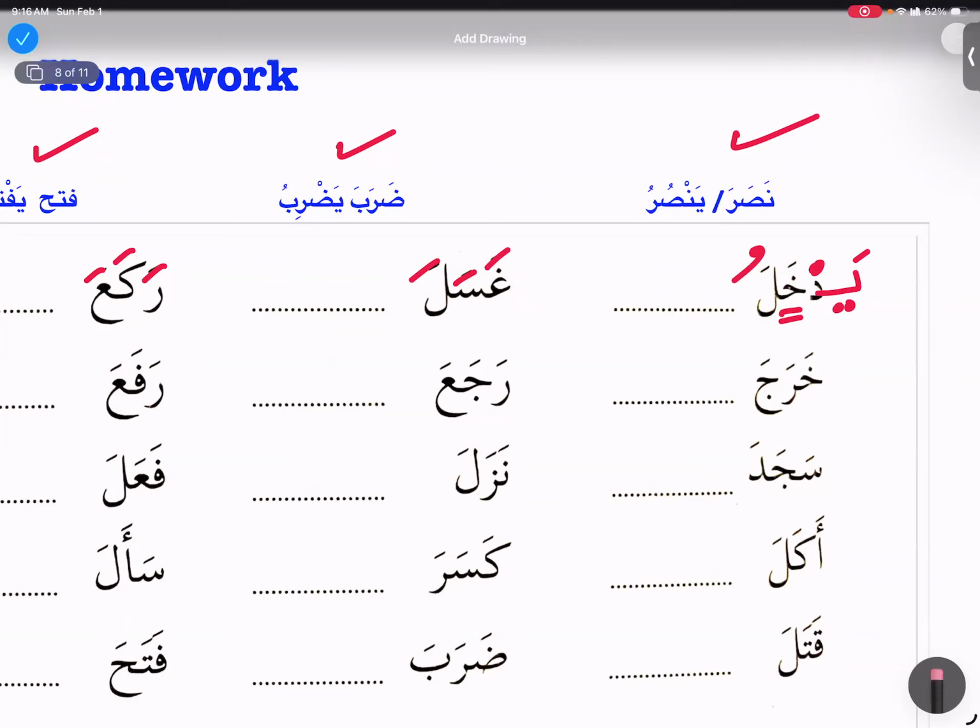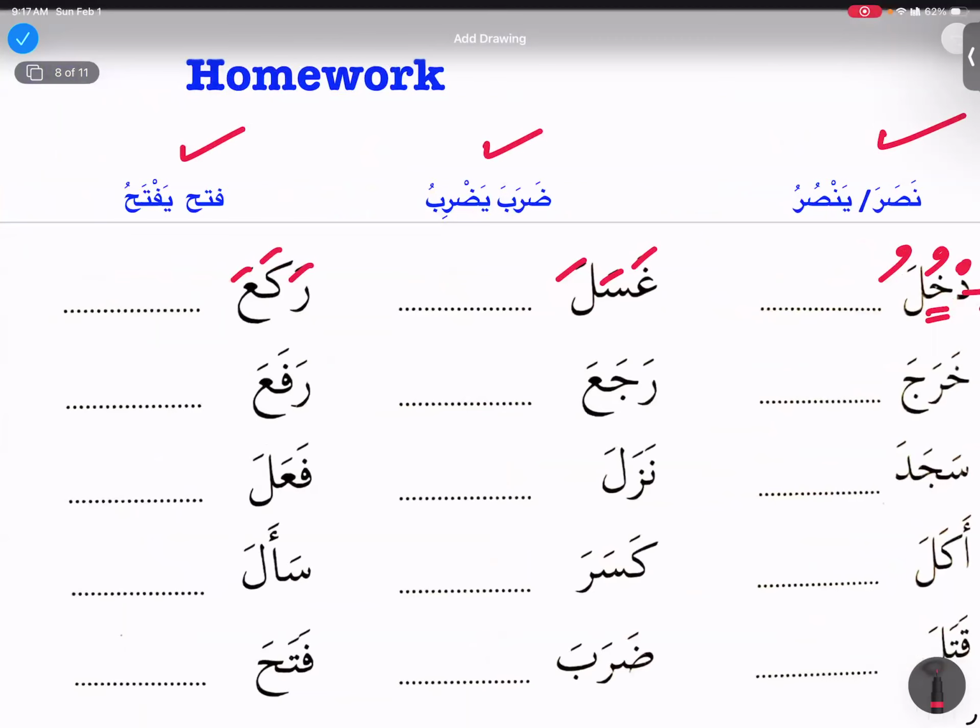Middle root letter is always going to differentiate. The middle root letter is the king. This king is going to tell you what bab, what tribe it belongs to. So now for dakhala, I'm saying that it will become yadkhulu because I know that this belongs to bab nasara, right? Now comes ghasala, and ghasala will become yaghsilu.